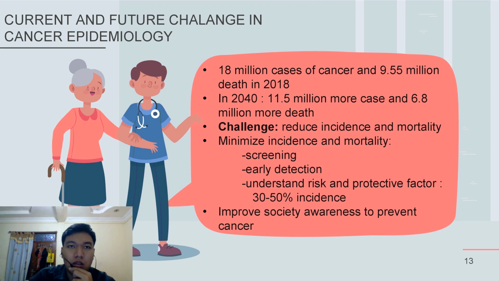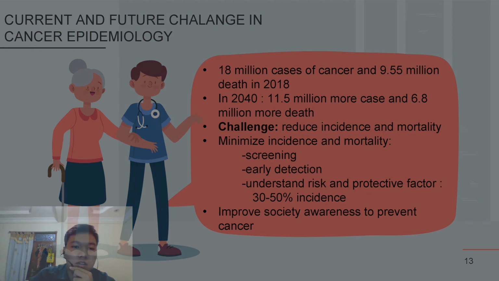The challenge that we face is that we need to reduce both the incidence and mortality of cancer. To minimize the incidence and mortality, we need more screening, early detection, and understanding of risk and protective factors of cancer, which will reduce the incidence by 30 to 50%. We also need to improve society's awareness to prevent cancer.